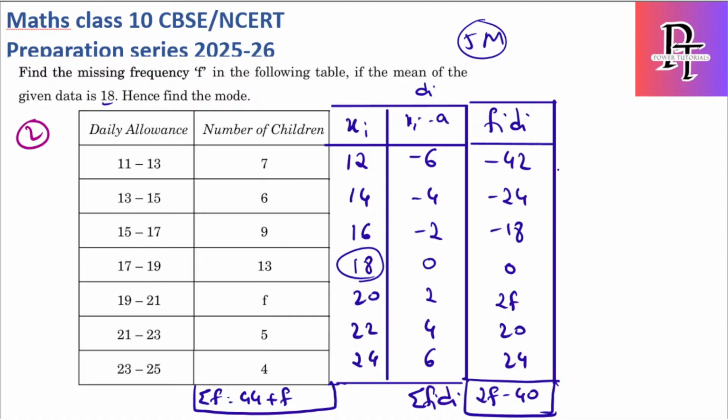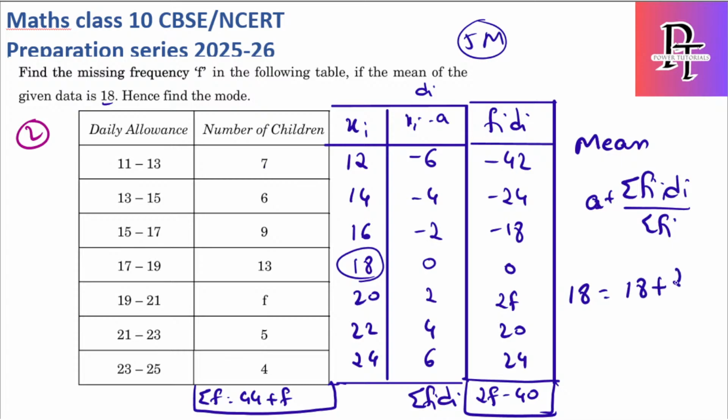So let's continue. Now we have the sigma fi di value and the sigma f value also. So what is the mean formula? Mean is equal to a plus sigma fi di by sigma fi. What is the a value you have assumed? You have assumed the value is 18. The mean also they provided is 18. So 18 is equal to 18 plus (2f minus 40) by (44 plus f).